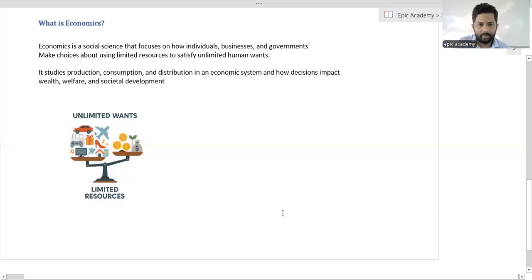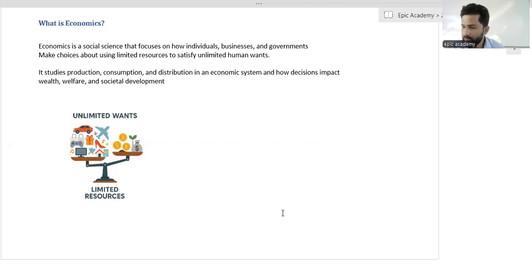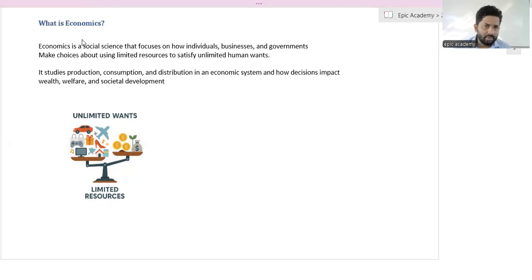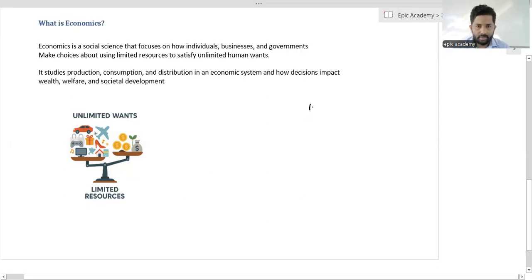Economics. What is economics? As we know, there must be a fundamental problem in any kind of society, that we call scarcity. Because our wants are unlimited. There's no limit for the wants of any society or any person. But unfortunately, the resources which we can use to produce goods and services are limited.